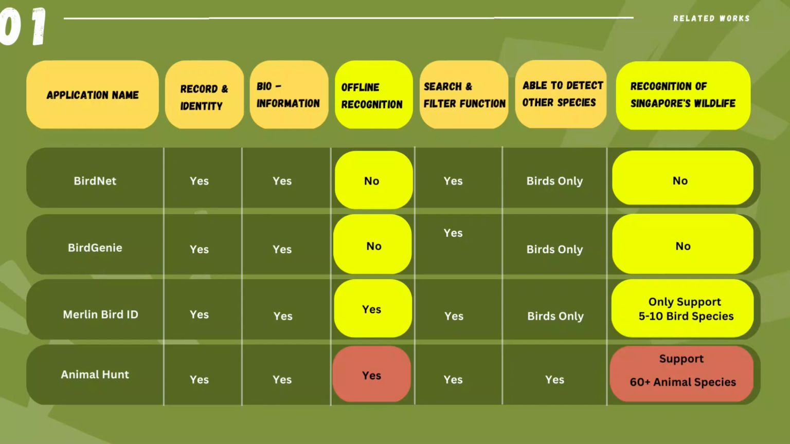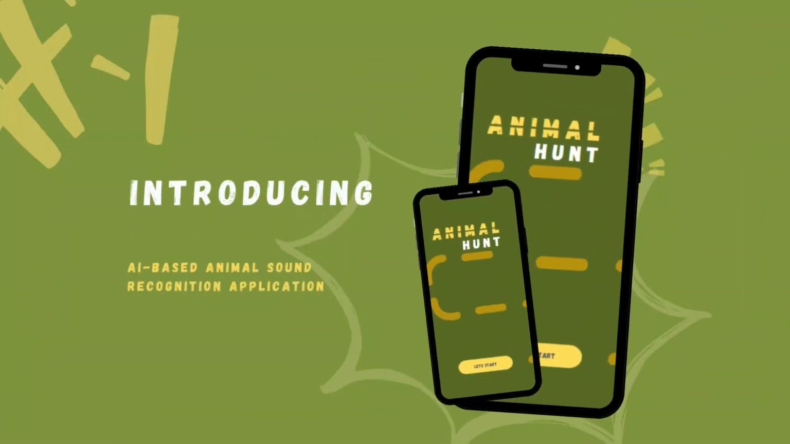Secondly, the application market actually only caters to birds only, as well as bird species available in the North America and Europe region. As a result, there is no way for a Singaporean like myself to identify any of its wildlife in Singapore. And that's how Animal Hunt came to be.